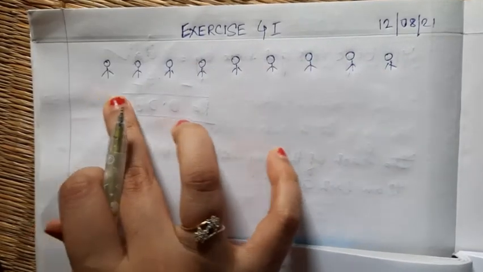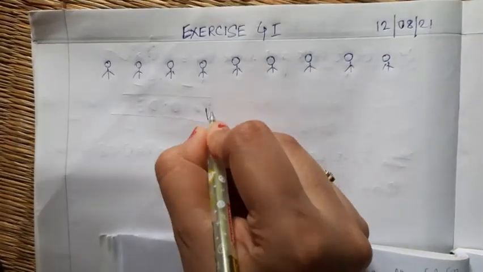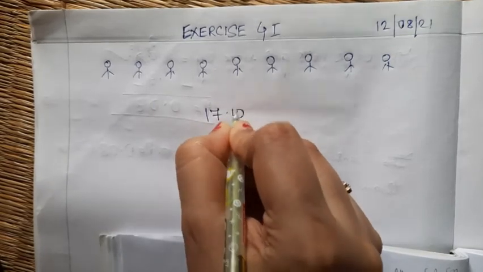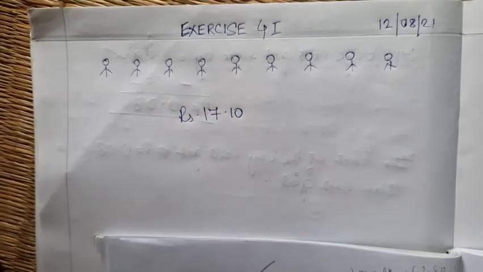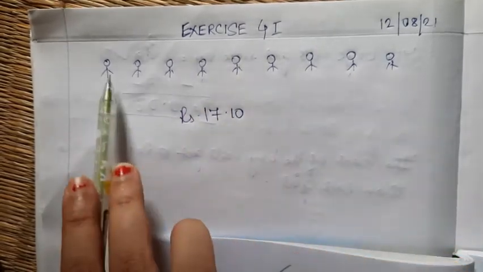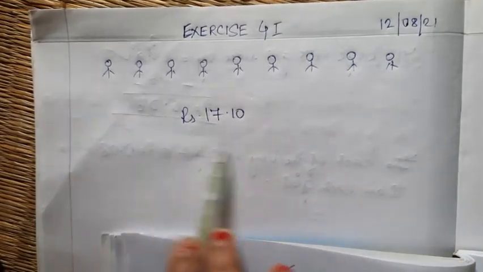So imagine that these are 9 boys, and this much rupees is there. 17.10 rupees is there, and all these boys want this money.